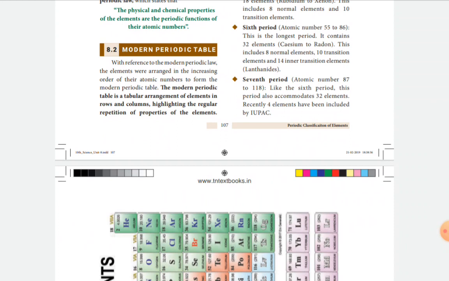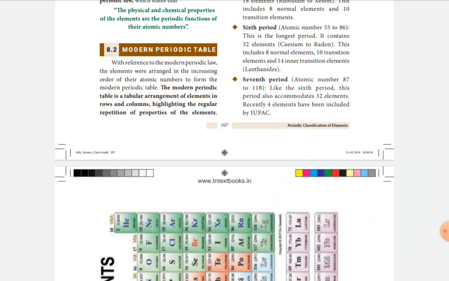Then which is the longest period? The sixth period is called the longest period, consisting of 32 elements. The seventh period is sometimes called an incomplete period, because the new elements which are going to be discovered are going to be included in the seventh period.